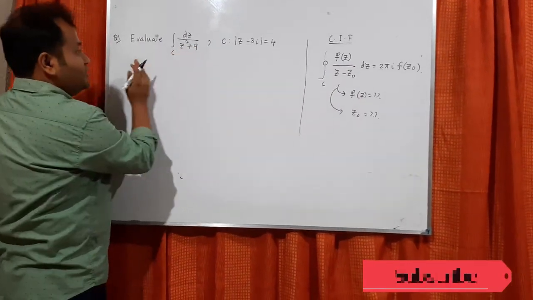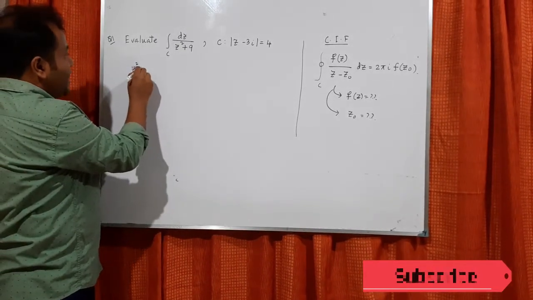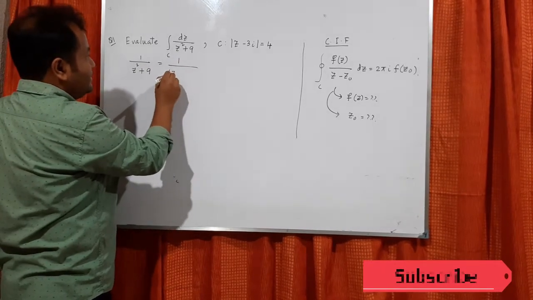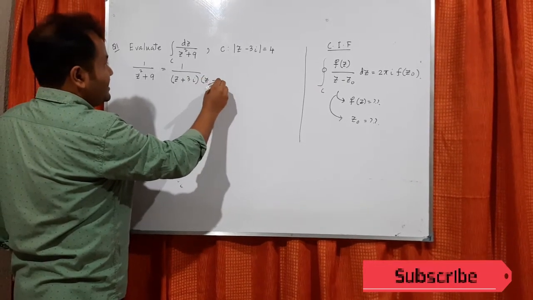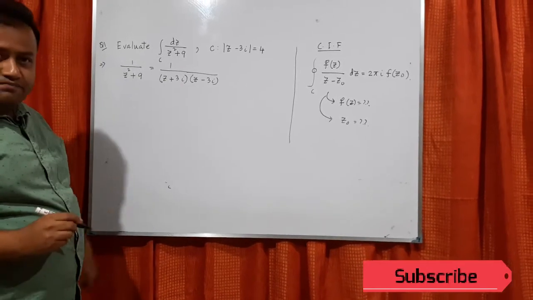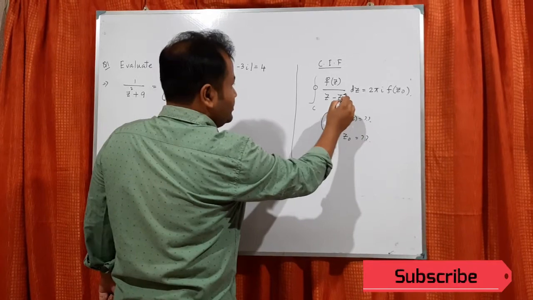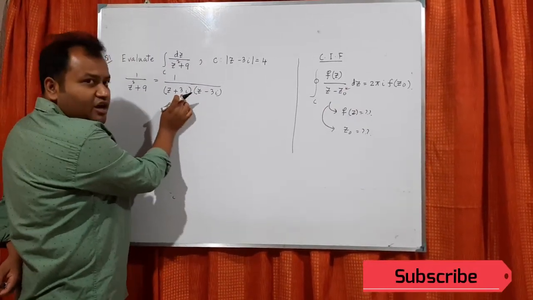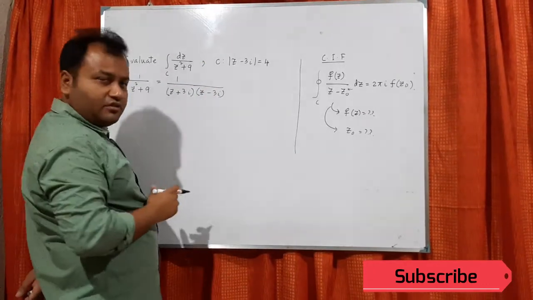You have to factorize the denominator. So z squared plus 9 we can write as (z plus 3i)(z minus 3i). Now look into the integration form. In the denominator z0 is there, so either this will be z0 or this will be z0, or both may be z0.